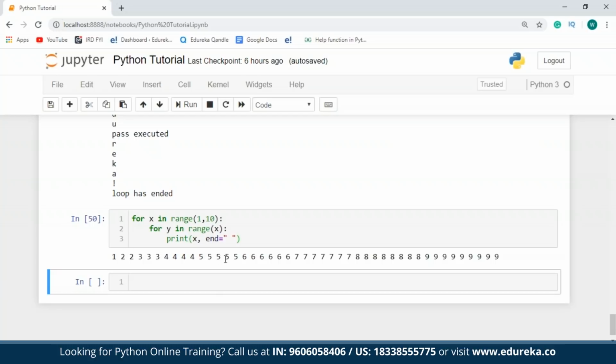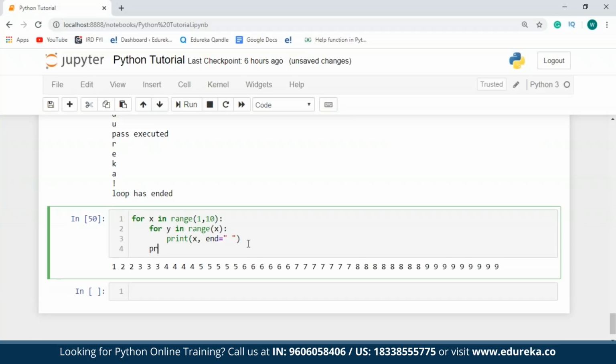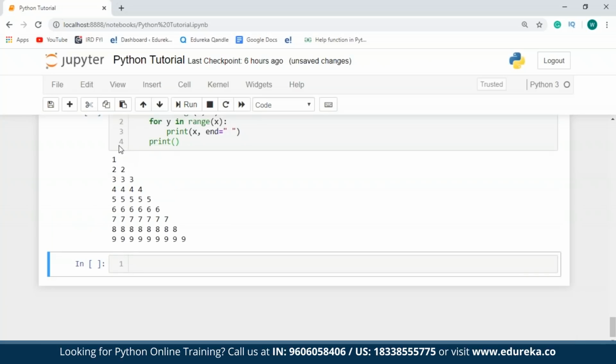Now since my output does not look too formatted, what I'm going to do is add another print statement to create some beautiful looking output. So as you can see over here, I've created a number pyramid. So I hope you guys are clear with this.